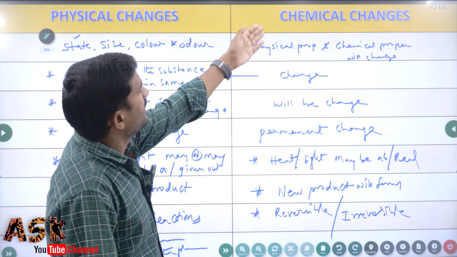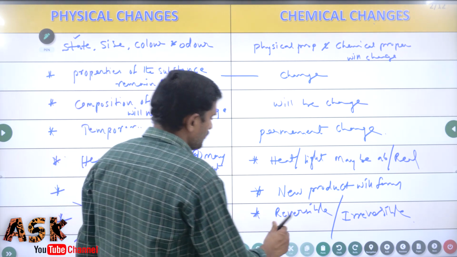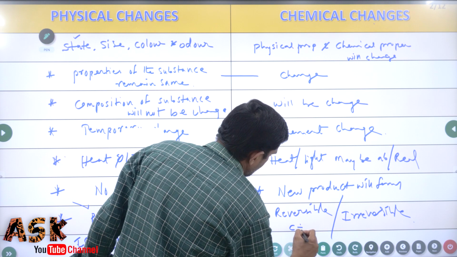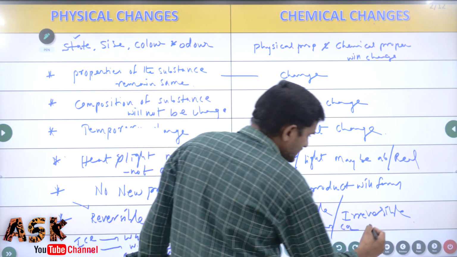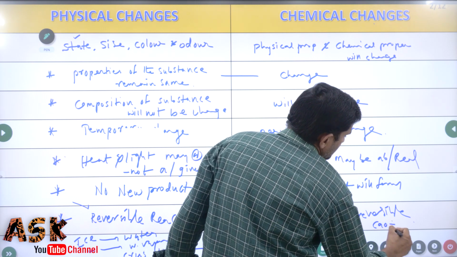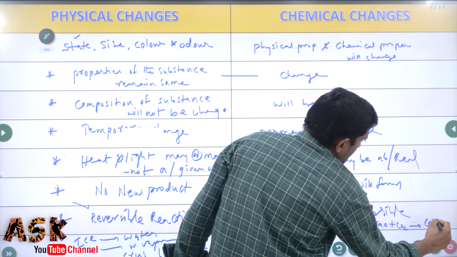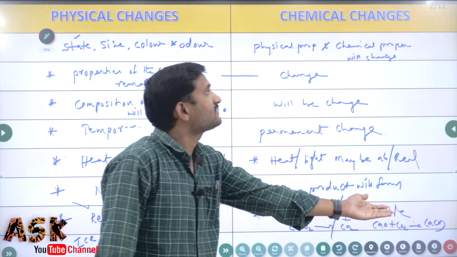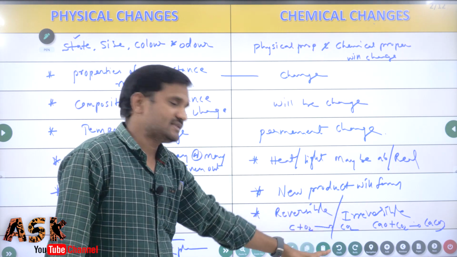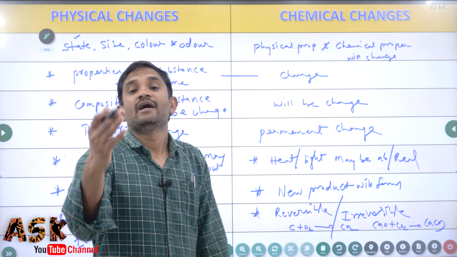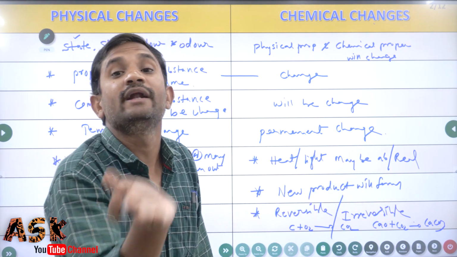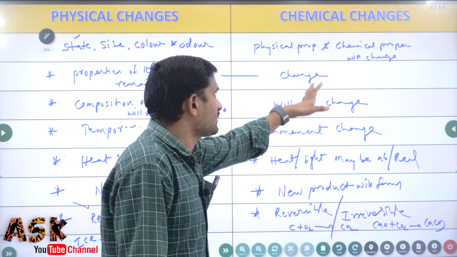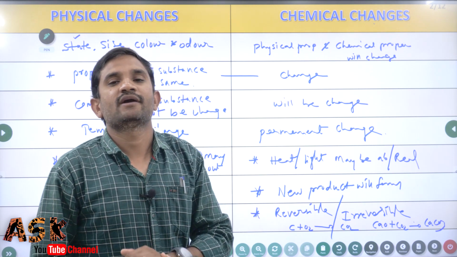Examples for the chemical changes: as I told you, carbon with oxygen forms carbon dioxide, and calcium oxide with carbon dioxide forms calcium carbonate. Otherwise milk turns into curd, or a boiled egg. These all are examples for chemical changes.